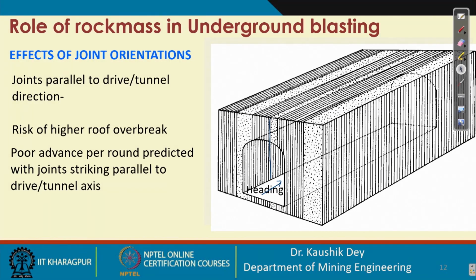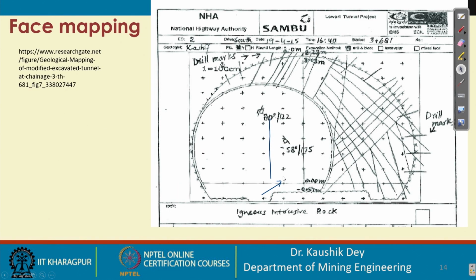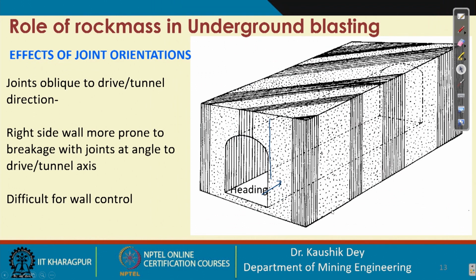Risk of higher roof overbreak is also there, and poor advance per round is predicted with joints striking parallel to the drive. Now, we may have joints oblique to the tunnel direction, that is a possibility. If this is the tunnel direction, then this is oblique to that. In those cases there are some difficulties.